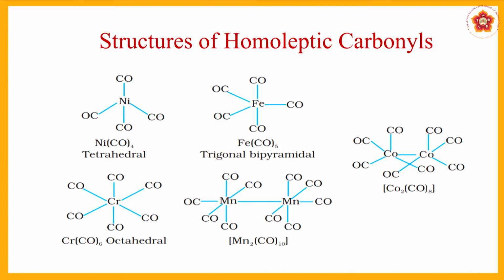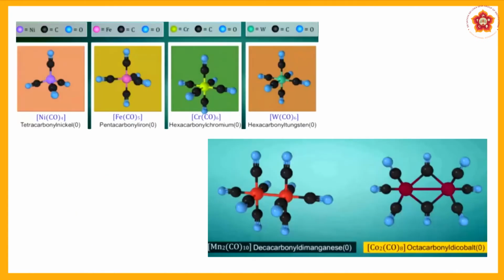So, this is a representation of structures of these homoleptic metal carbonyls, and these are certain pictorial, 3-dimensional representations of the same compounds that we happen to study: the nickel compound, iron, chromium. Additionally, you also have an example of tungsten, which is W. So, tungsten is combining with the 6 carbonyl groups, and obviously that also will be octahedral because you have 6 ligands in that.